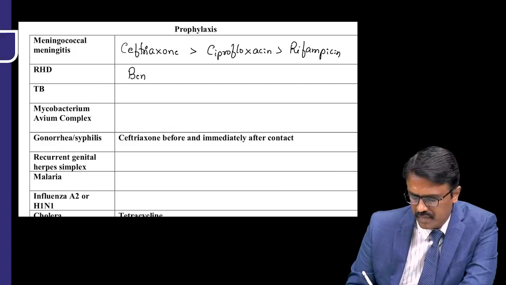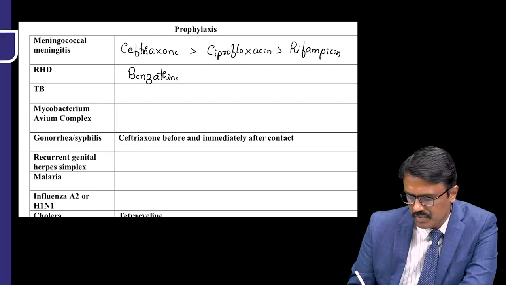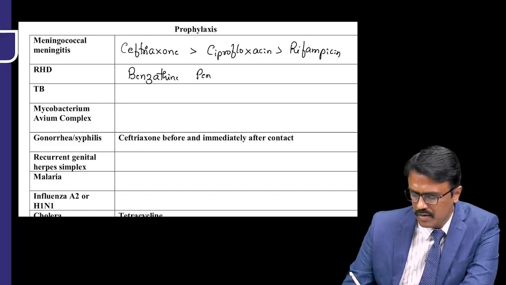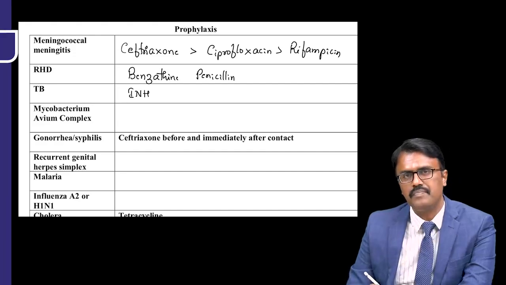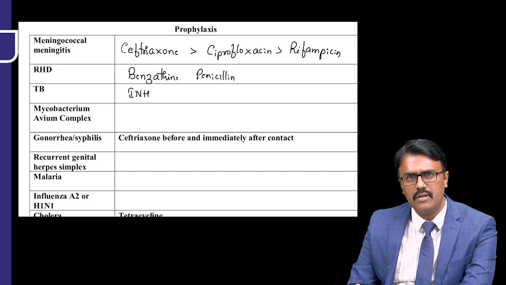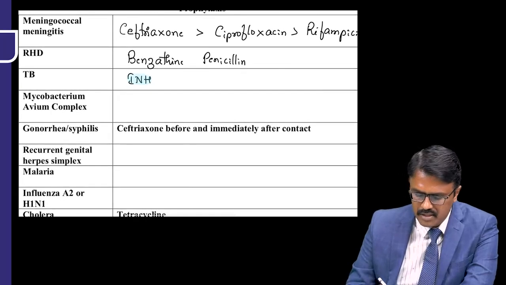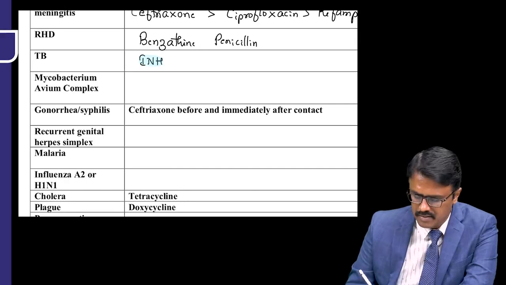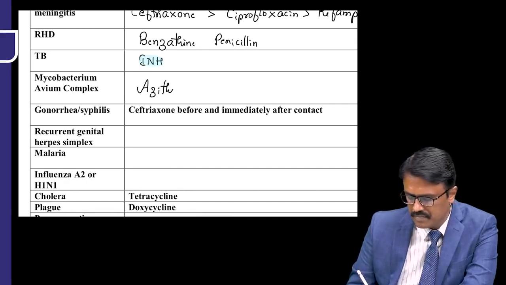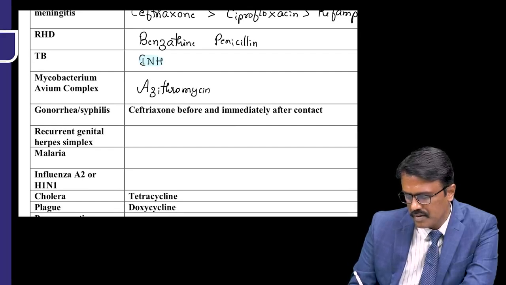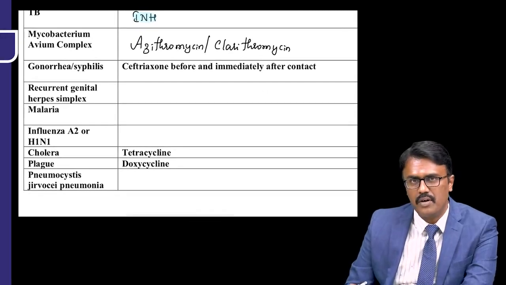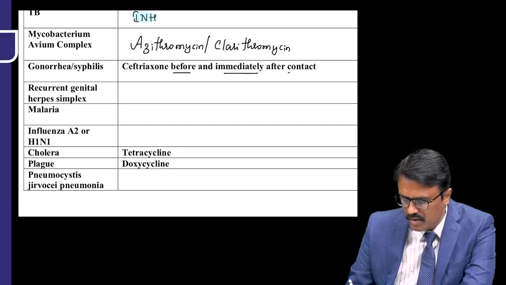RHD, benzathine penicillin, you all know. It is given as every 21 days, one IM injection. TB, mainly it is INH. Nowadays, rifampicin, levofloxacin are also used, but the major drug is isoniazid. MAC infection, Mycobacterium avium complex, it is azithromycin or clarithromycin can be used. Gonorrhea, syphilis, ceftriaxone can be used before and immediately after the contact.